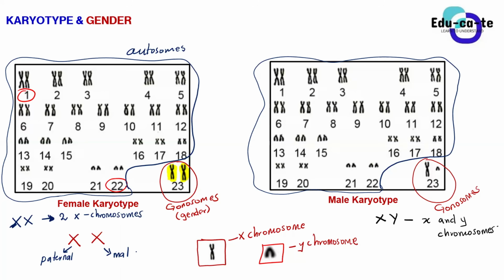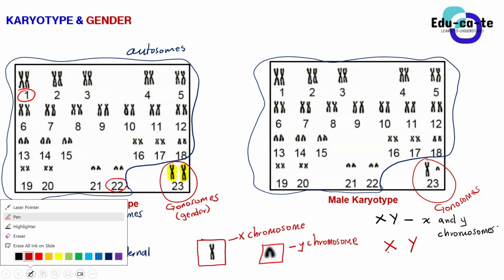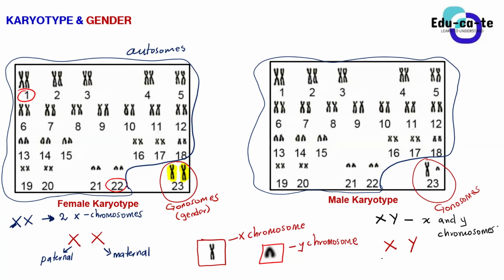Same thing when we go to a male person. If we've got an XY, this is a male, right? The X chromosome, where is it coming from? And the Y chromosome, where is it coming from? The Y chromosome is coming from the father, and the X is coming from the mother, sir. Yes. So the Y chromosome is paternal, coming from the father, and the X chromosome is maternal, coming from the mother.